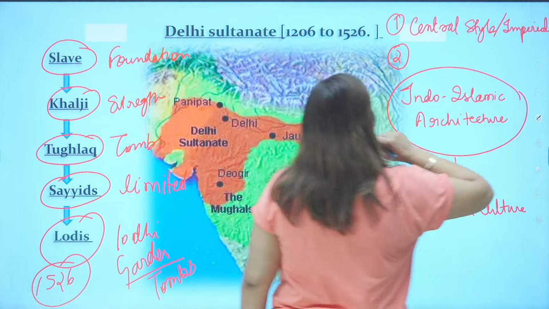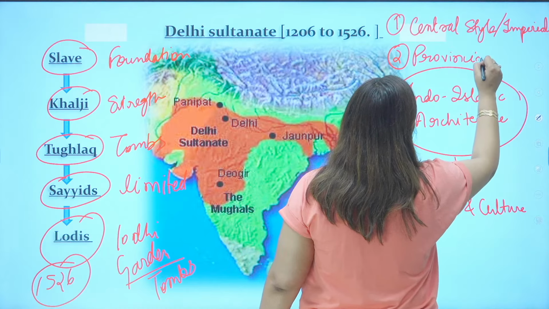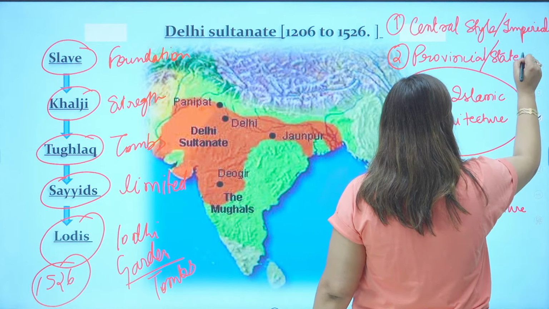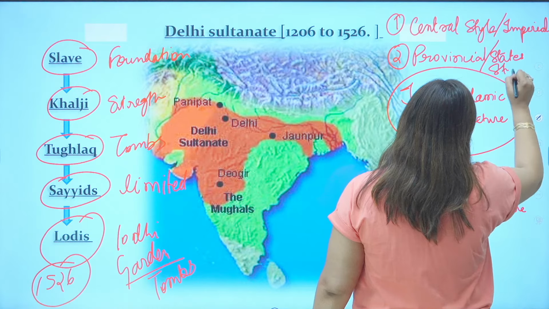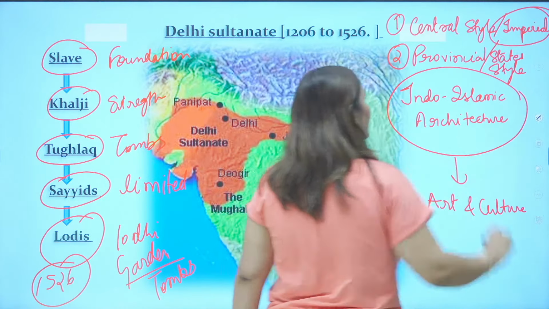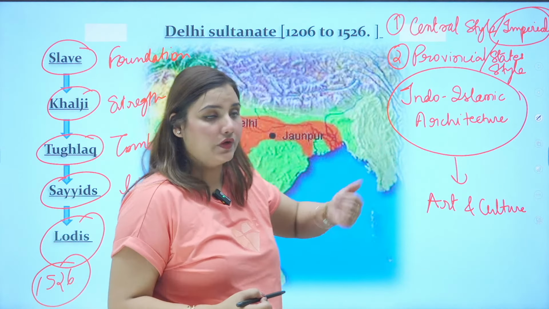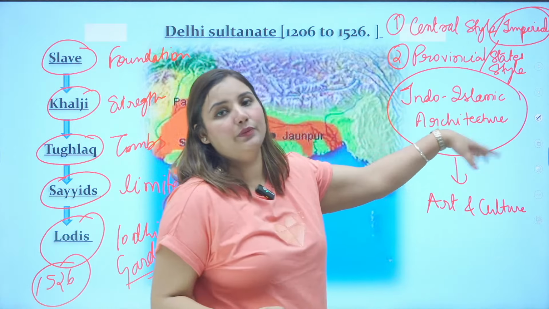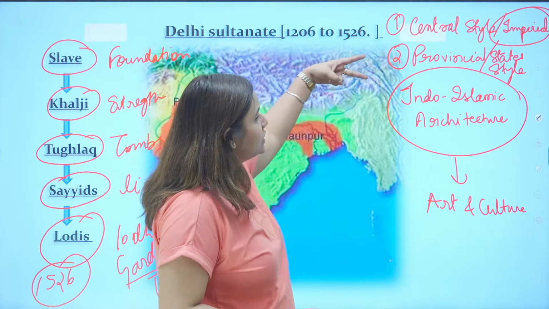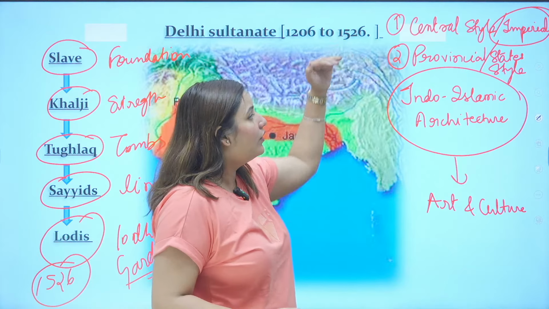Imperial style. And the second is known as provincial style. In the states, in the provinces. So the central style or the imperial style will be given patronage by the Sultan himself, and the provincial style will get the patronage from the local rulers, local kings. So two types of styles got developed in the Indo-Islamic architecture: central or imperial style and the provincial style.